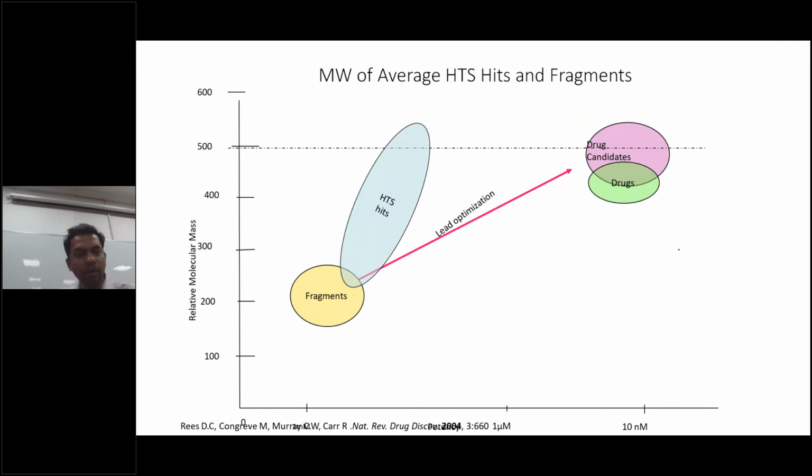So this is the graph. On the y-axis is the relative molecular weight of the fragments or drug molecules. On the right side is the efficacy or potency of the molecules. So you start from a fragment, around 200 to 300. Then it goes to lead optimization. It reaches up to a drug candidate or drug molecule at around 500 molecular weight. We start from micromolar concentration and it reaches up to 10 nanomolar. This is just a graphical representation from fragment to drug molecule.